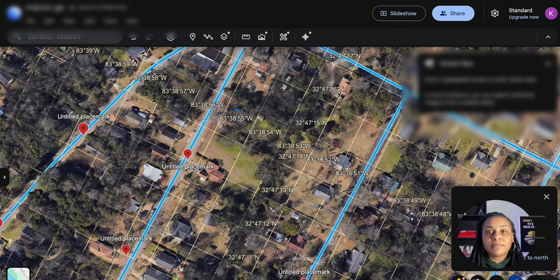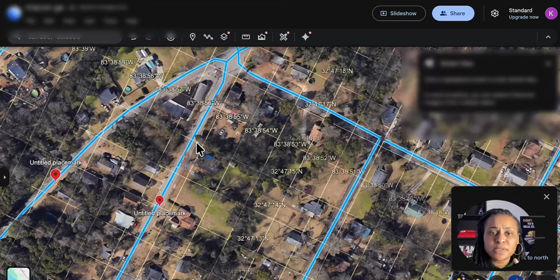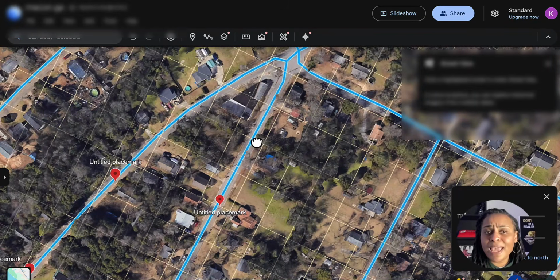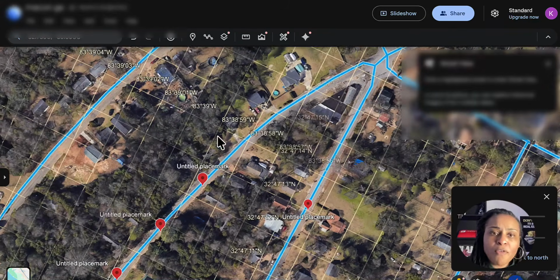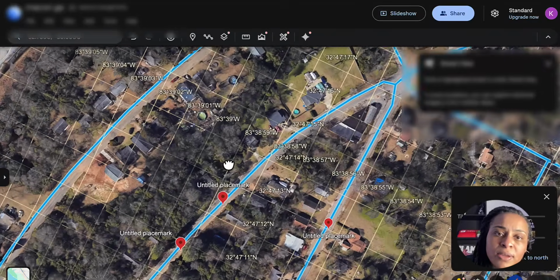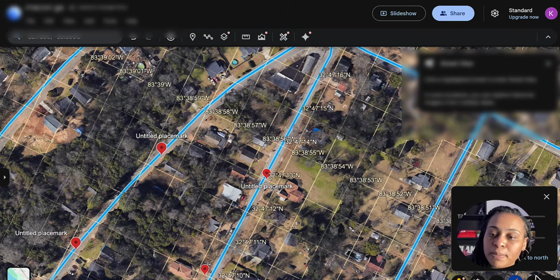What I call it in the wholesaling world is driving for dollars, but I'm virtually driving for dollars, okay? Which is good on that gas tank, because gas is expensive. At the time of this recording, it's pretty expensive. So doing this saves you time and money, right? Let's go over another property. Actually, let me zoom out just a bit.